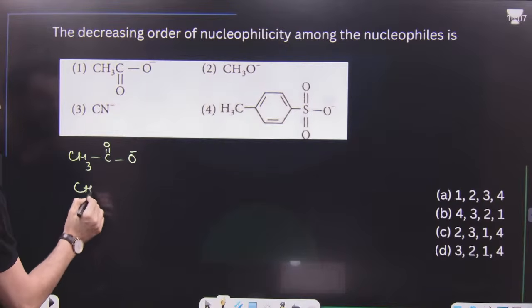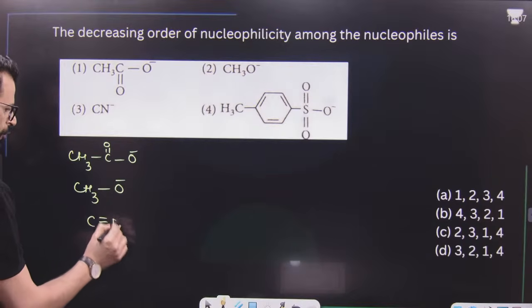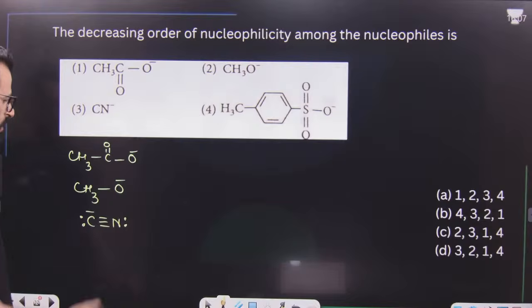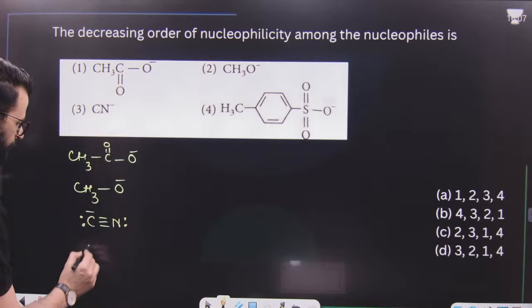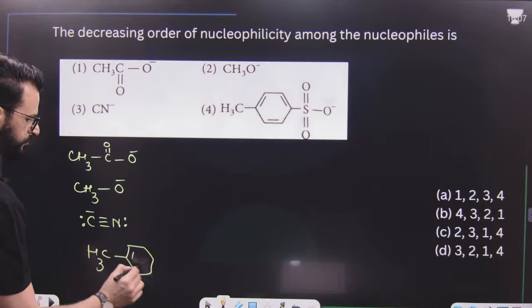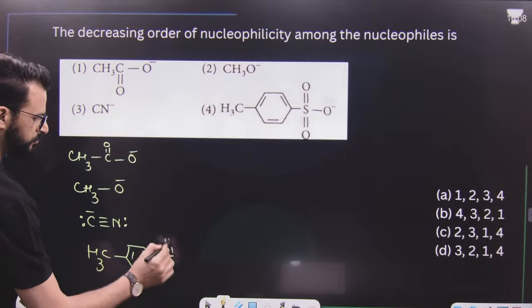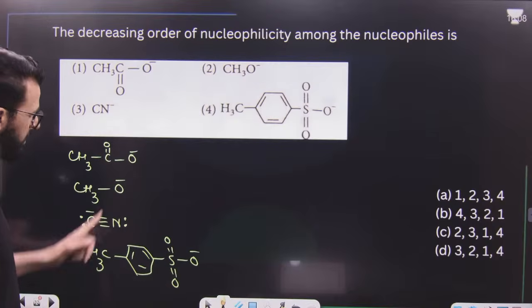In the second case, the nucleophilic site is oxygen. In the third case, this is an ambident nucleophile, but generally the nucleophilic site is carbon. And in the fourth, the nucleophilic site is once again oxygen. So there is one carbon, the others are oxygens.